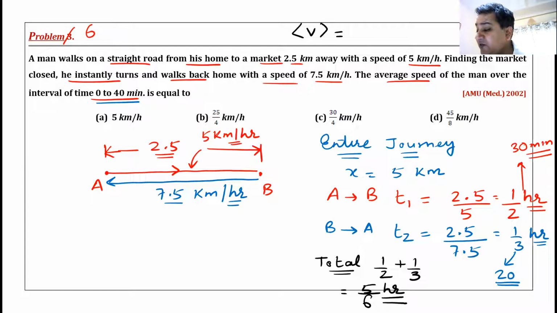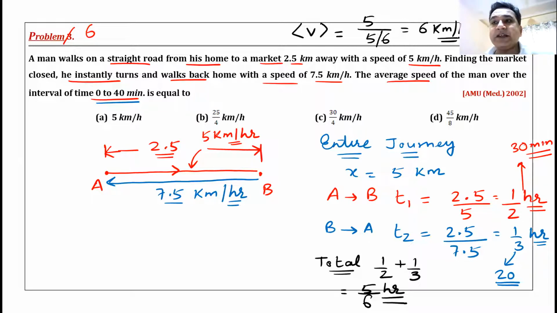Total distance he has traveled is 5 kilometers. That is the total distance. What is the total time? 5/6. So 5 divided by 5/6, and the answer is 6 kilometer per hour. Am I clear with everyone?